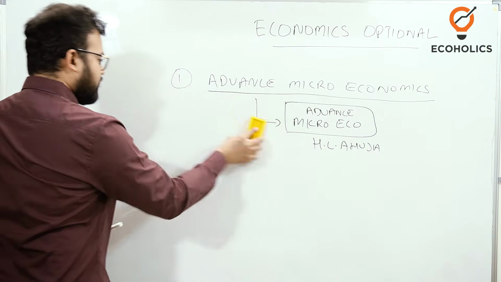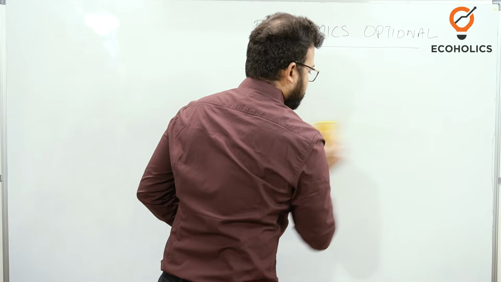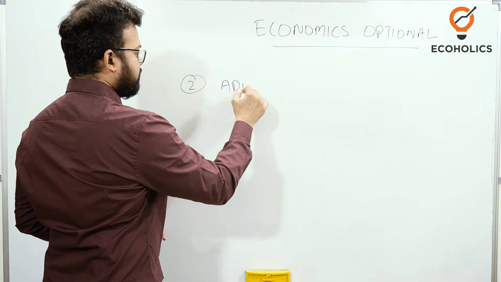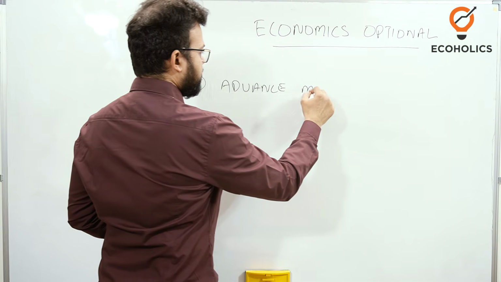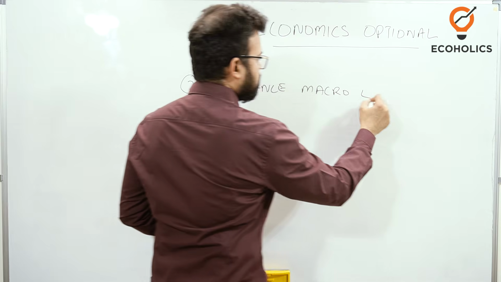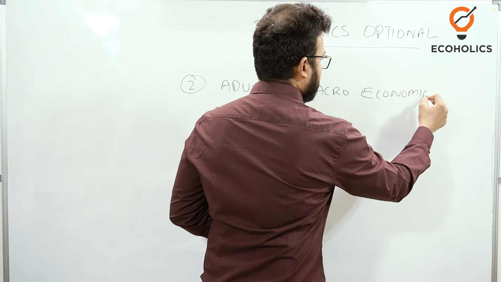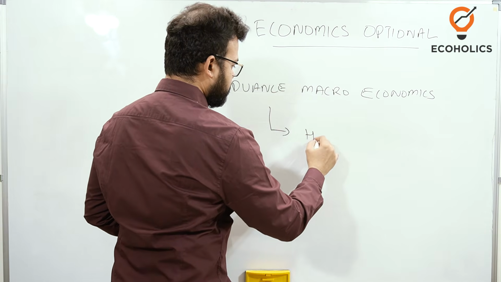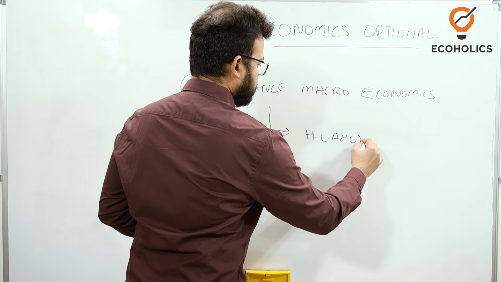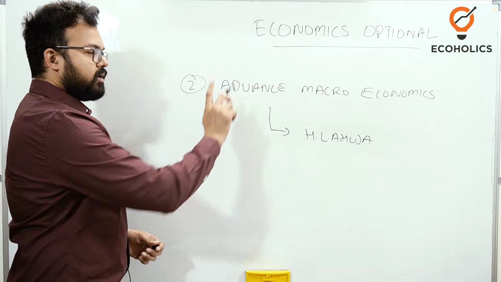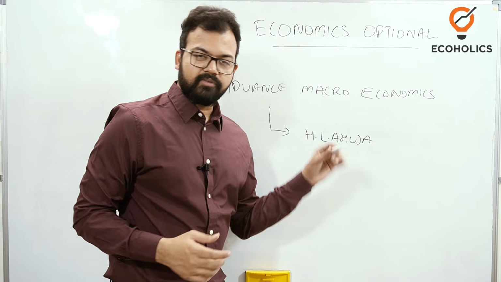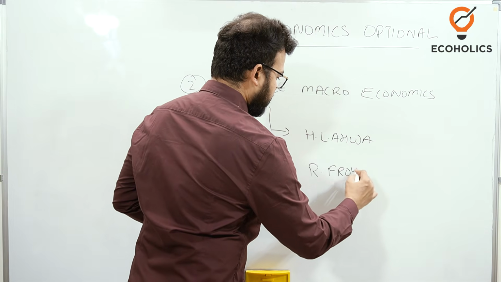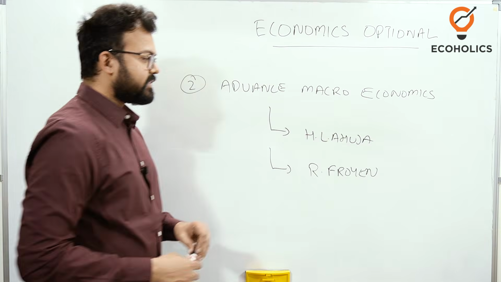The second major important subject of economics optional is advanced macroeconomics. Advanced macroeconomics is very vital. Here, the same author, H.L. Ahuja, Macroeconomics. There's only one book that you have to read. Apart from this, there's another book by Richard Froyen. Now in this book you will get the analysis.